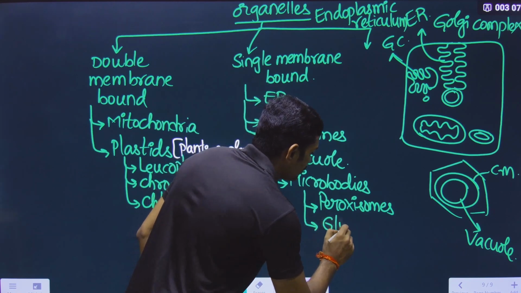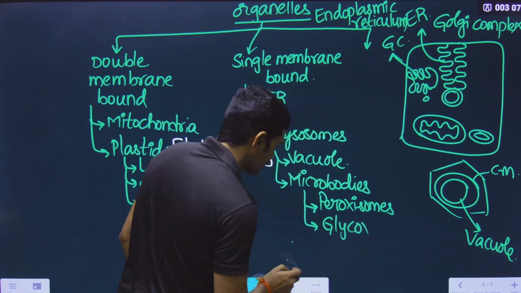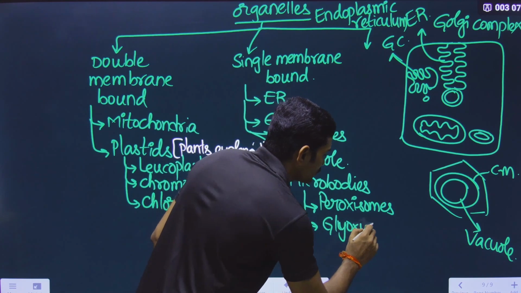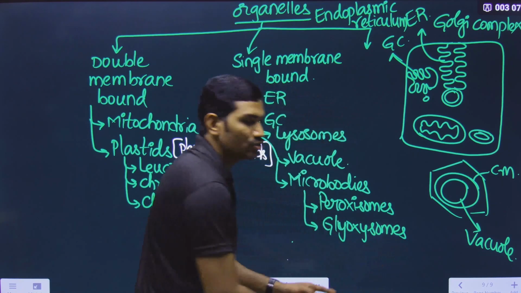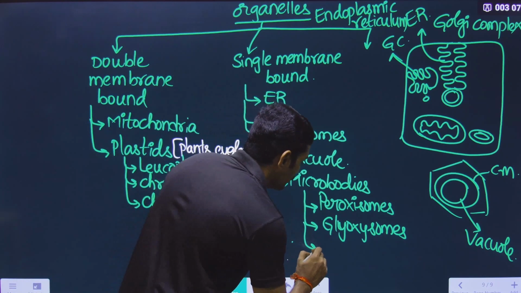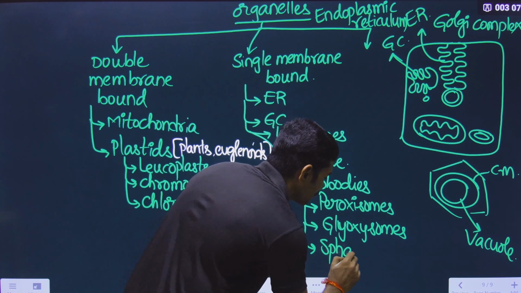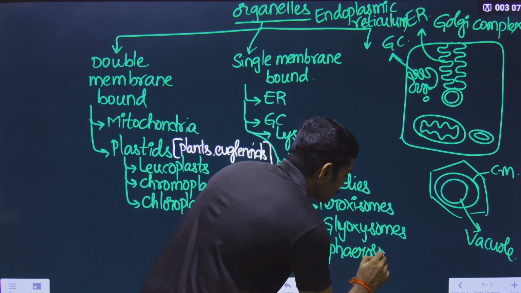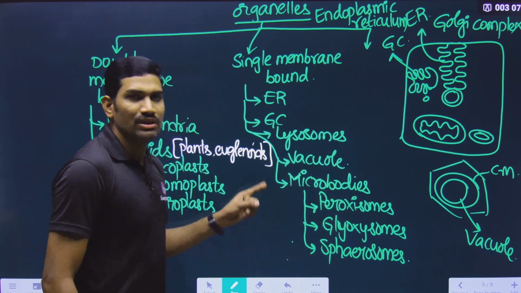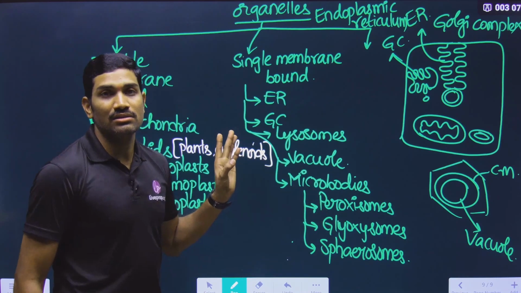Not only this, we will also study glyoxysomes. These are also single membrane bound, and they are also a type of microbodies. And also we will study spherosomes. Understood or not? So these are some of the single membrane bound organelles.